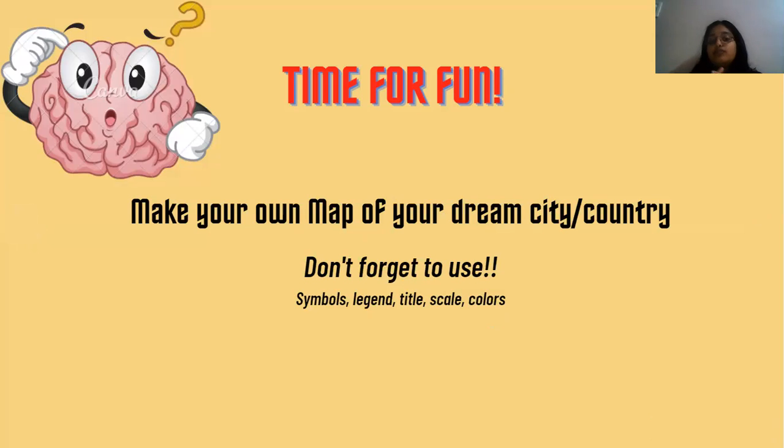You can also include anything and everything that you want. If you want a candy house, use a candy house in a map. If you want to use all the rivers or all the seas, everything in your city, you can also incorporate that. वो सब use कर सकते हो. But friends, don't forget to use symbols, legend, title, scale, colors to make your map beautiful. And when Palak Didi reads your map, Palak Didi understands your map very easily.